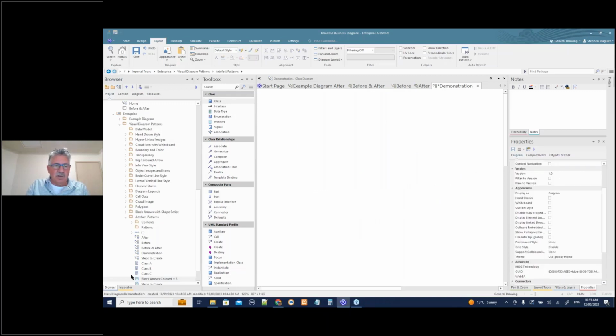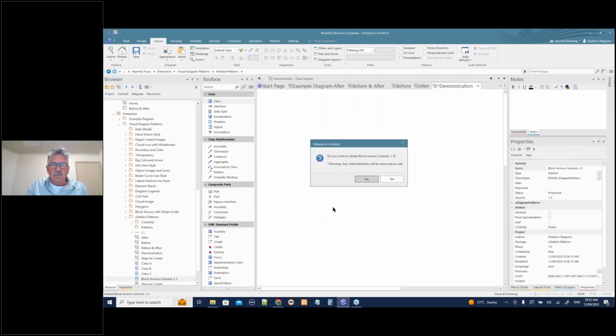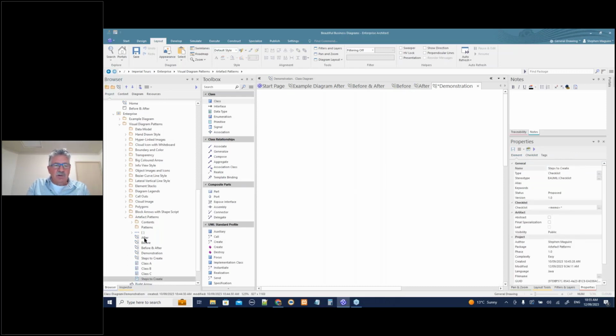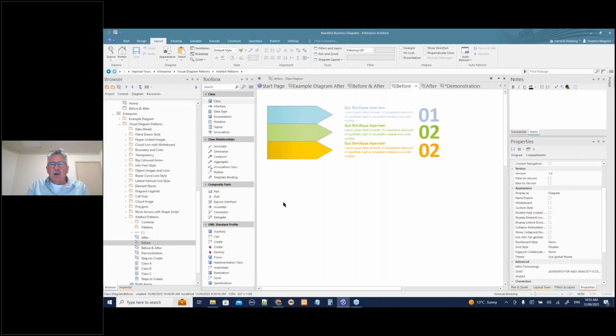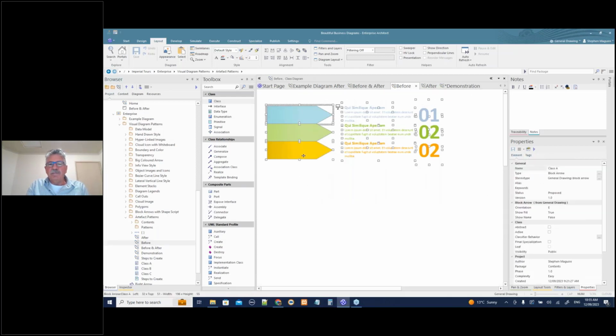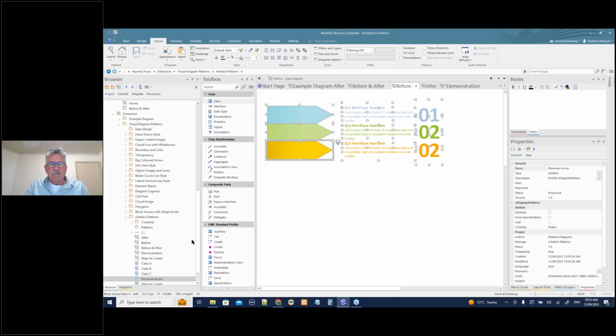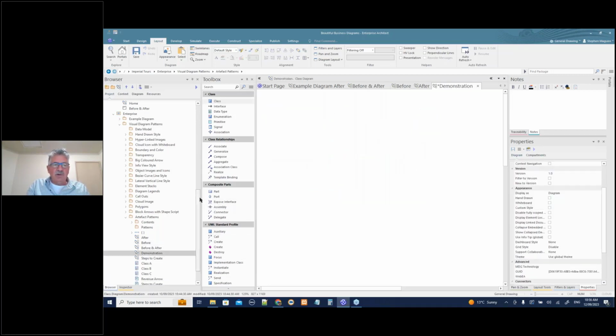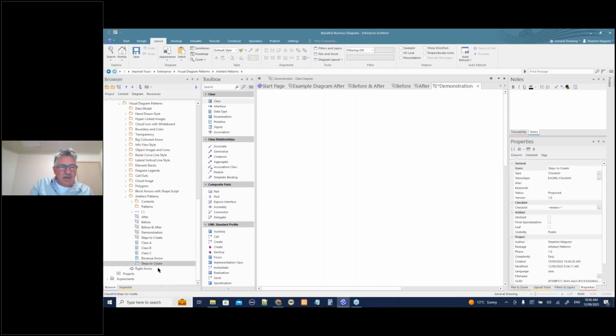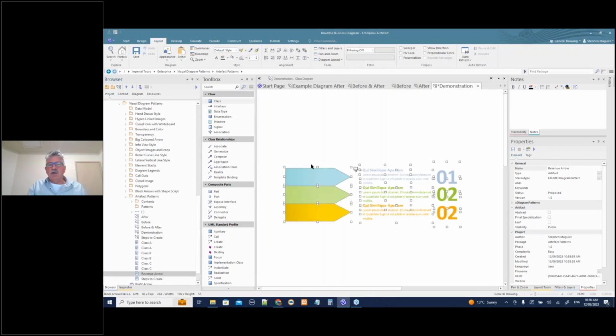I'm going to delete this off for a tick, and I'll delete this guy here and show you how that works. In the before and after, it doesn't matter which one, I multi-select all the elements in the diagram, right mouse click, and say Save Selected Elements as a Pattern. I give it a name, and I'm going to call it revenue arrows, something like that, your own name. Go OK to that. And then when I go into my demonstration, I can simply reuse that pattern. Where did it go? Revenue arrow, there it is. I can drag that on, and it creates the pattern for me.